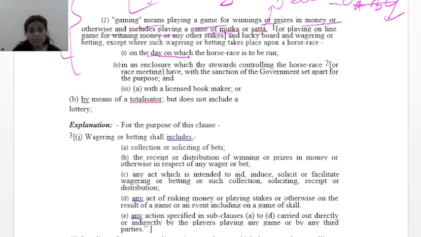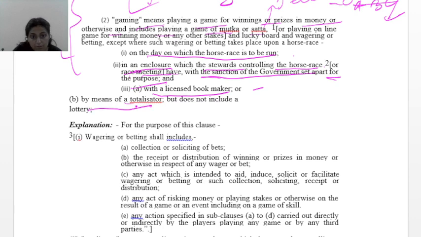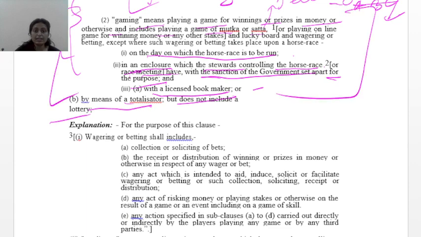On the day on which the horse race is to be run, in an enclosure which the stewards controlling the horse race meeting have, with the sanction of government, set apart for the purpose, with a licensed bookmaker or by means of a totalizator, but does not include a lottery. All these come under the purview of gaming.